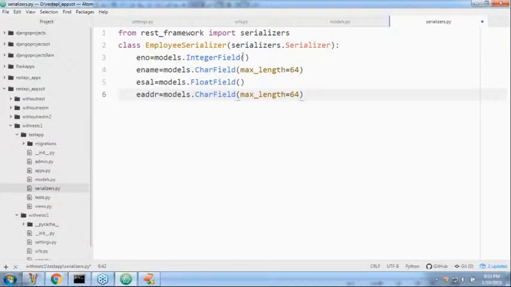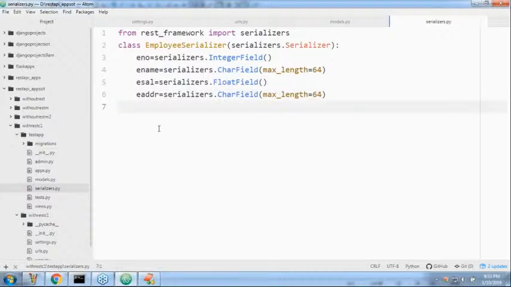But here you may have a small doubt. Here, models you should not take, sir. Remember this one, models we should not take. Then which one do we have to take? Serializers. Remember that. Instead of model, we are required to take serializers: serializers.IntegerField, serializers.CharField, serializers.FloatField, like this. This is what you should be aware of, sir. Any doubt? Are you getting it, right?